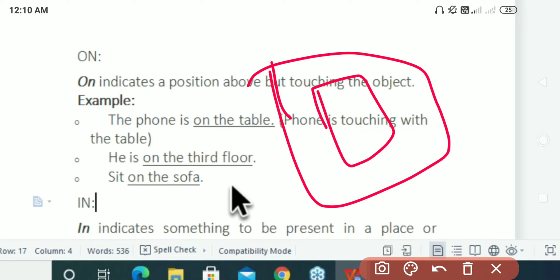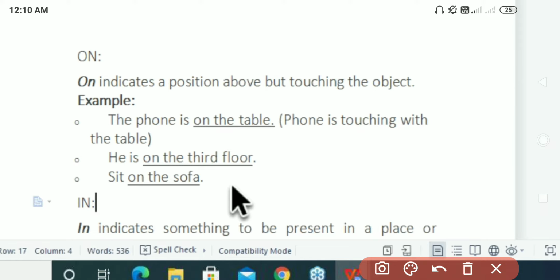So that's very important, guys. You will not be just in touch with your bed. You'll be pressed inside your bed, right? So that's why you should use in while referring to the bed. And while taking the example of ball and table or TV and table, you should be using on, because they will be just touching the table, right? So that I will discuss now.